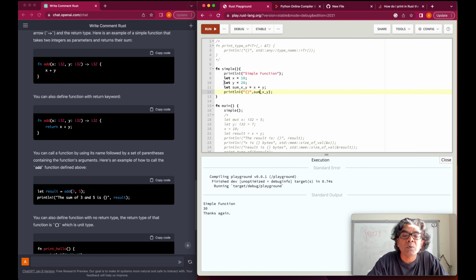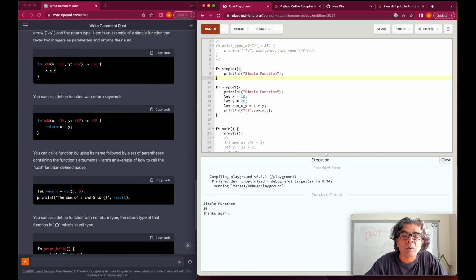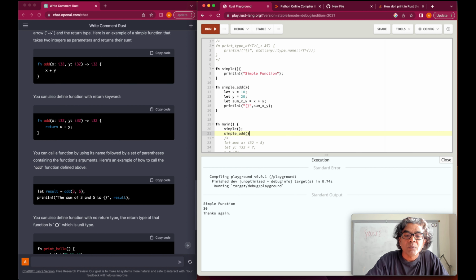Now if you would want to take this whole thing and make it dynamic, I will just copy and paste here, and I will remove this part from simple, and I will call it simple add here, and then we will call this simple add here. So now we have two methods, one print and second add. That's okay. Now we can change this to variables. It means we need to pass the variables.